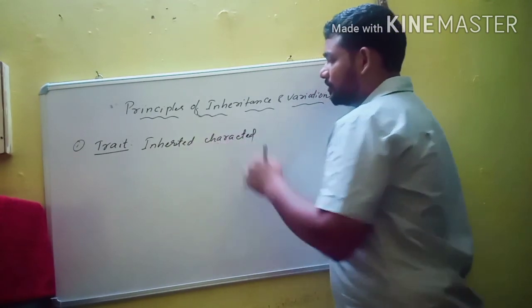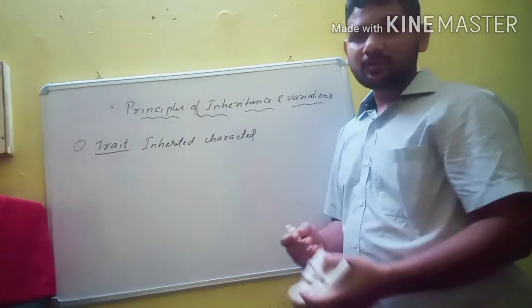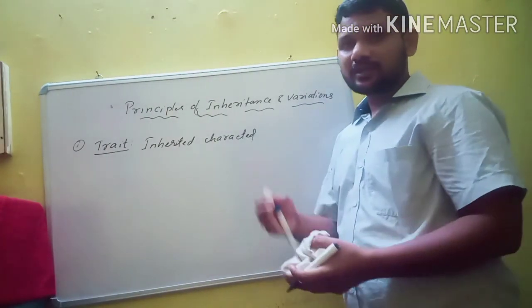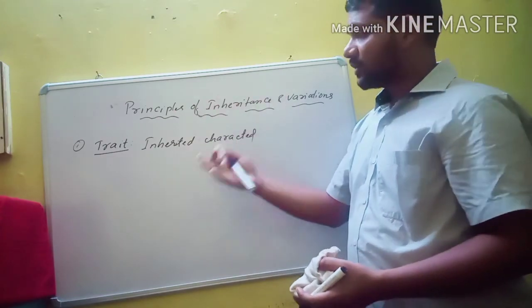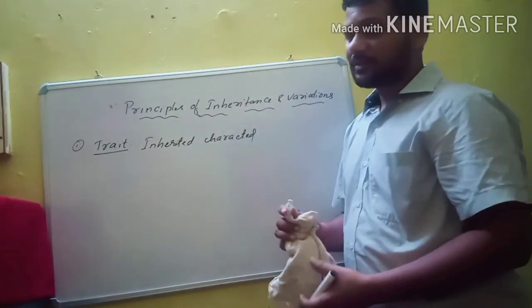All of you are familiar with Mendelian experiments like the monohybrid cross and dihybrid cross, which you already know from class 10. Gregor John Mendel was the father of genetics.